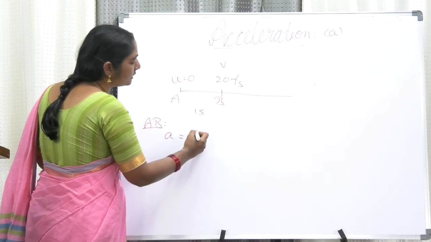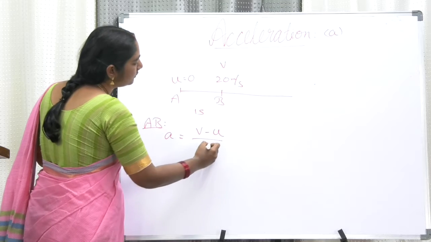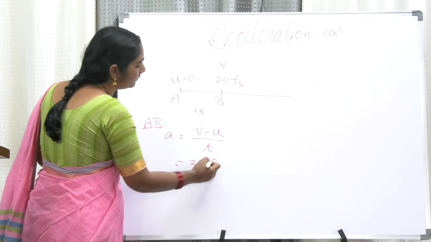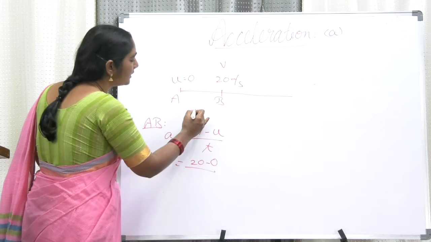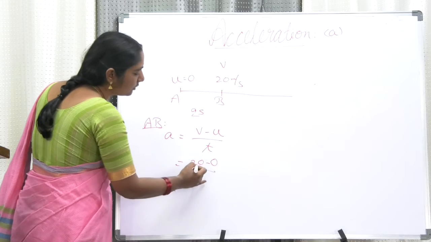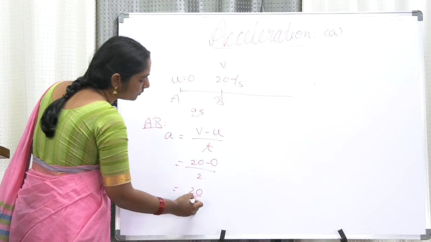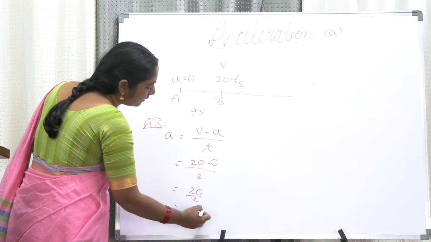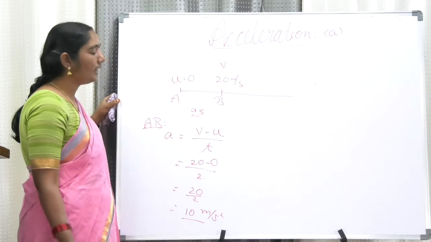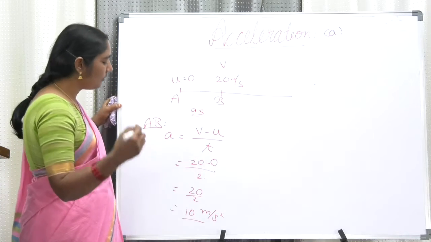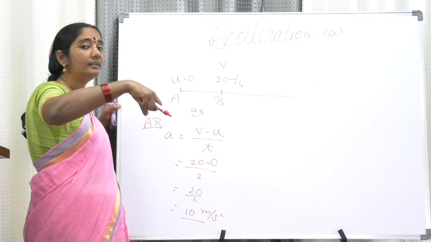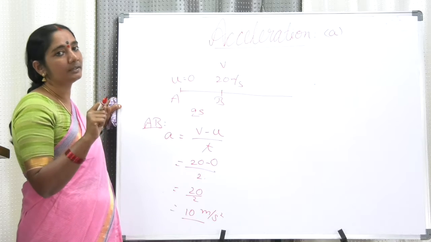Now acceleration is final velocity v minus u by t. So v is 20 minus u is 0 by t is 1 second, or let us take it as 2 seconds. Then t is 2 seconds. So 20 minus 0 is 20 by 2, so that's equal to 10 meter per second square. That is the unit. Now what is the acceleration of your vehicle? Your vehicle is going with an acceleration of 10 meters per second square, which means every second the speed is increasing by 10 meters per second.